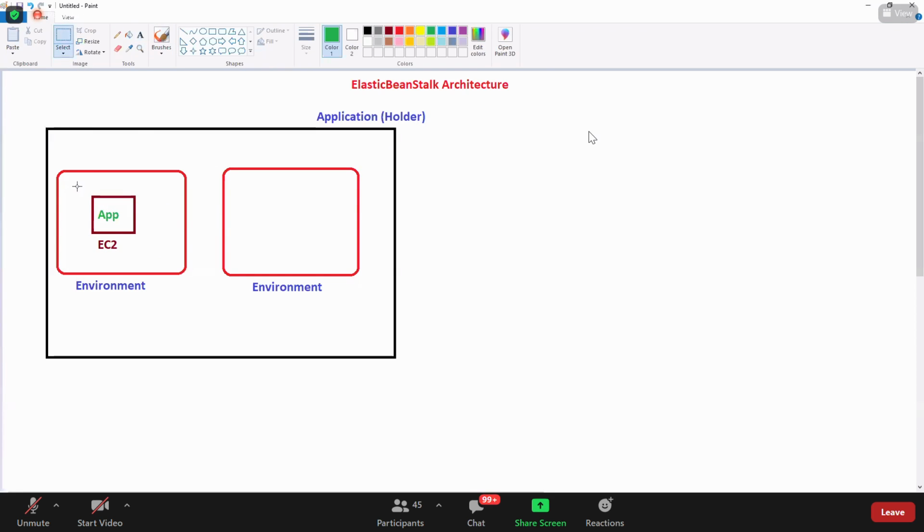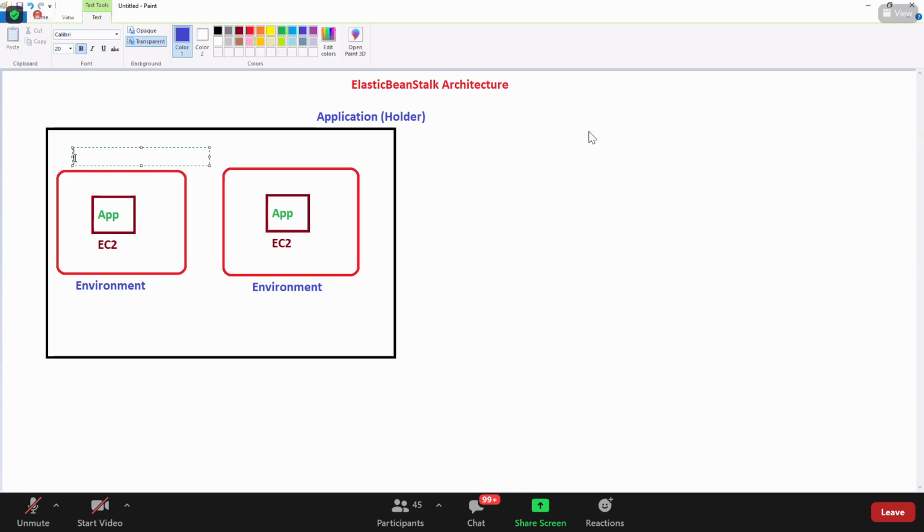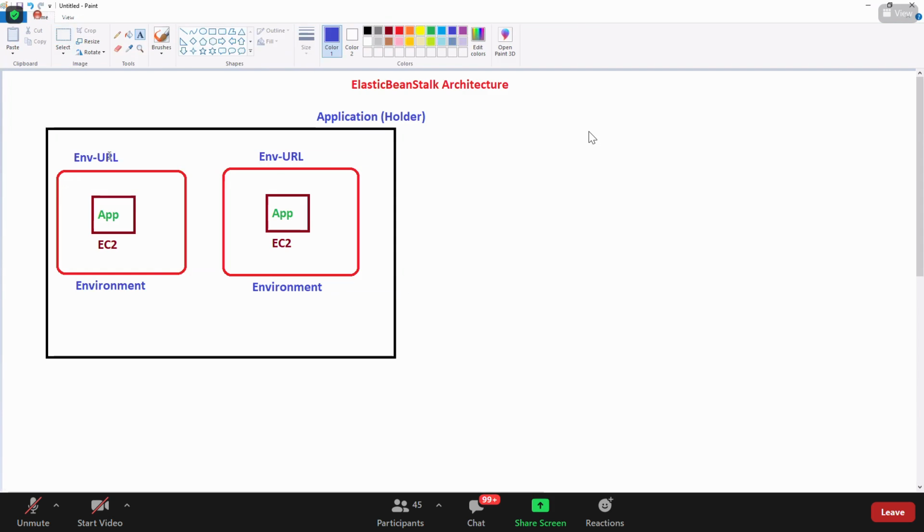Same thing: one application, and you can have another application in another environment. Whenever you create an environment with the application inside it, Beanstalk automatically gives you an environment URL. For every environment, you will get an environment URL.